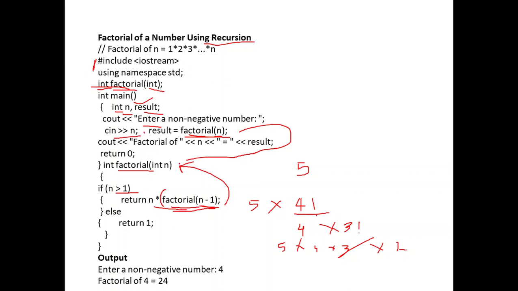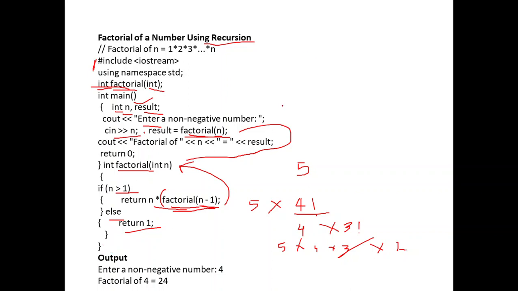Then factorial of 2 means what? 2 into 1 factorial. Is 1 greater than 1? This condition is false. Therefore return 1. That is the if else condition. And be cautious of putting the bracket. That is, whenever you open a bracket you have to close it. Right. So int main, the return 0, or at the last there should be a bracket.